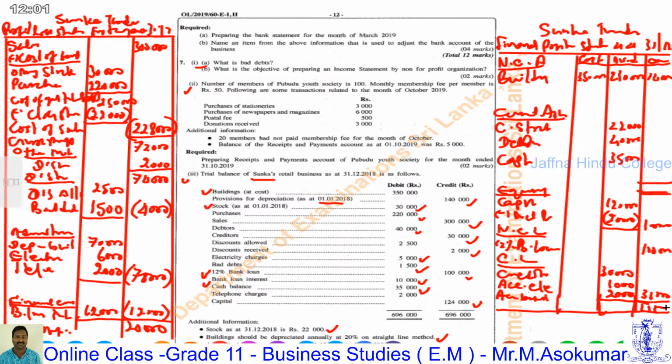The value of the assets: 350 minus 210 gives 140, plus the current assets 22,000 plus 40,000 plus 35,000, that is 97,000. 97,000 plus 140,000 is 237,000.